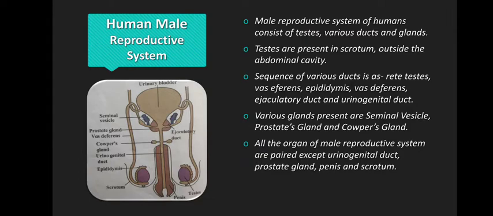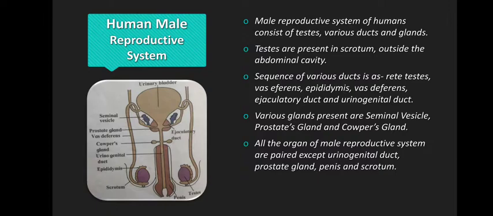Now these two testicles which are present in the scrotum are present outside the abdominal cavity, meaning outside the body, not internal. These testes are not internal organs, they will be outside the body. There are various ducts which are connected with these testicles, for example rete testis, vas efferens, epididymis, vas deferens, ejaculatory duct and urinogenital duct.